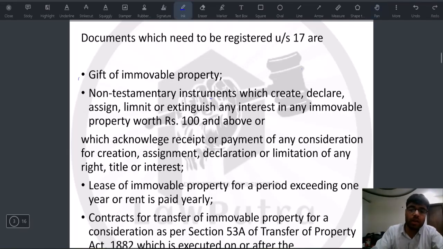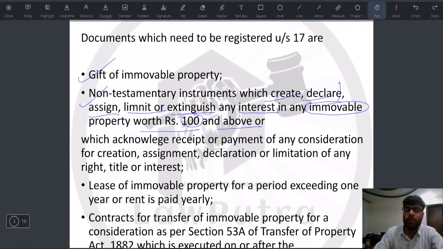So, first one is a gift deed. Second is a non-testamentary instrument which creates, declares, assigns, limits, or extinguishes any interest in an immovable property worth rupees 100 or above. So, first of all, the registration is only for immovable properties, and the value of that immovable property has to be rupees 100 or above. So, for practical purposes, all sorts of immovable property is above rupees 100.